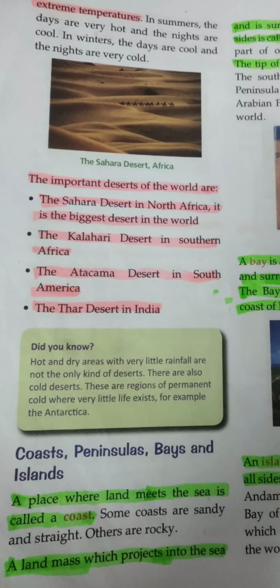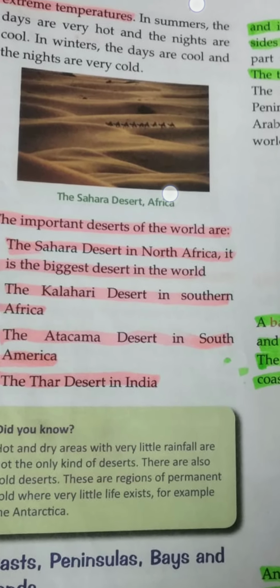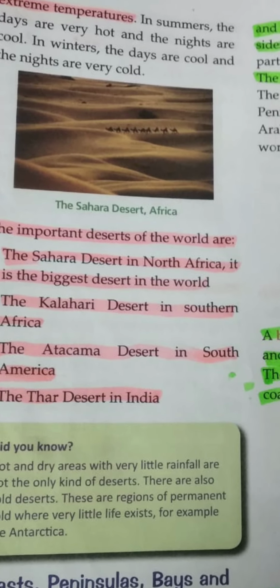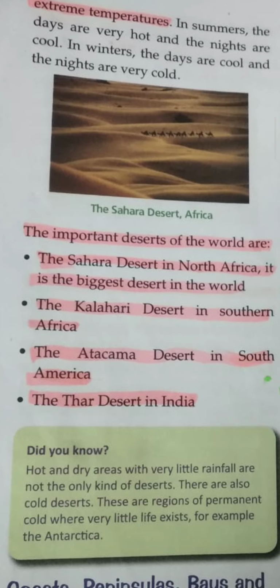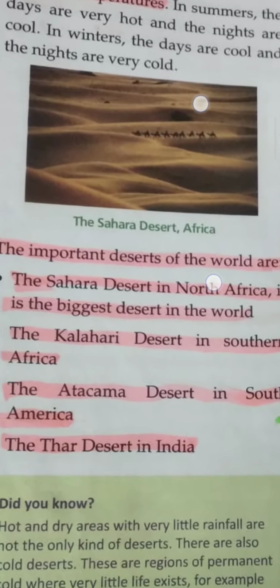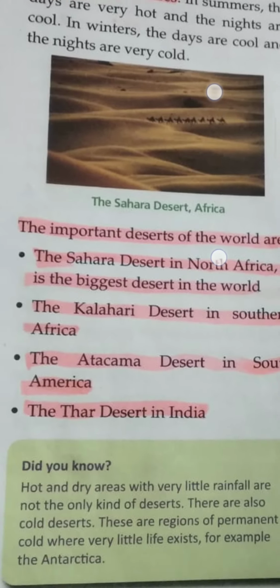Deserts have extreme temperatures. In summer the days are very hot and the nights are very cool in the desert. In winter the days are cool and the nights are very cold. There are some examples of deserts. This is the picture of the Sahara Desert in Africa.